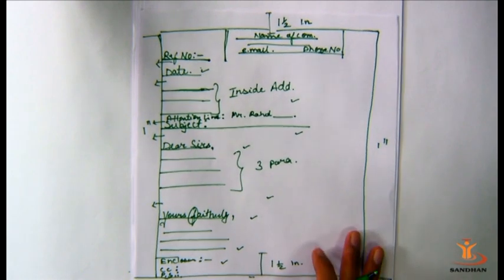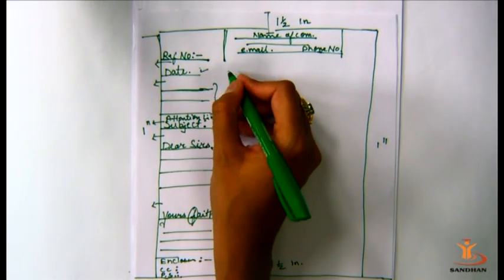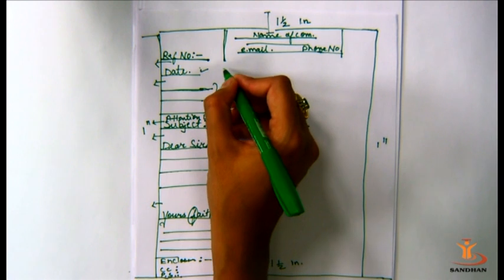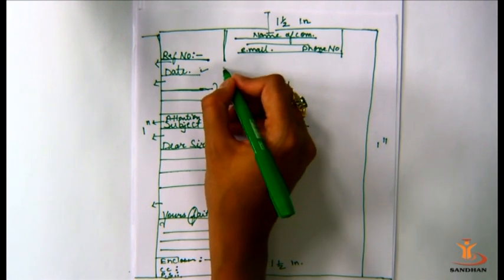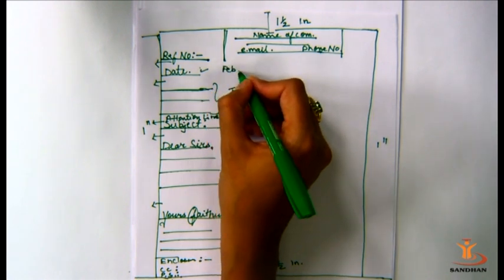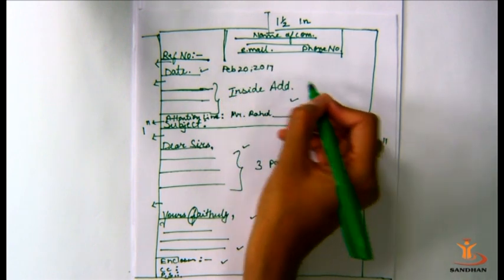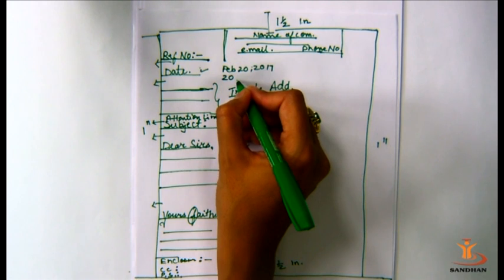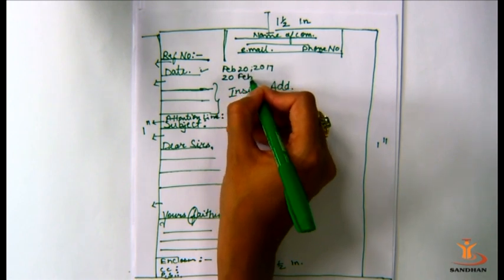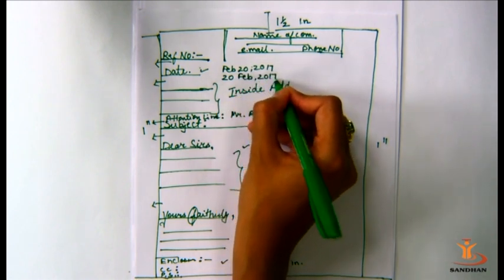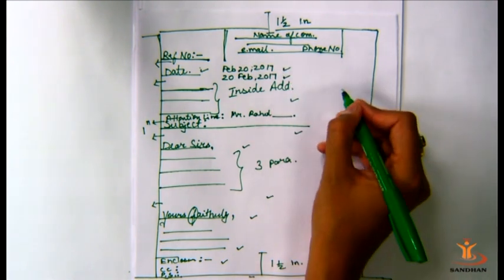Now there is only one thing left, that is date. How will we write the date? There are two ways to write the date. One is, suppose, February 20, 2017, or 20 Feb 2017. Only these are the two ways to write the date.